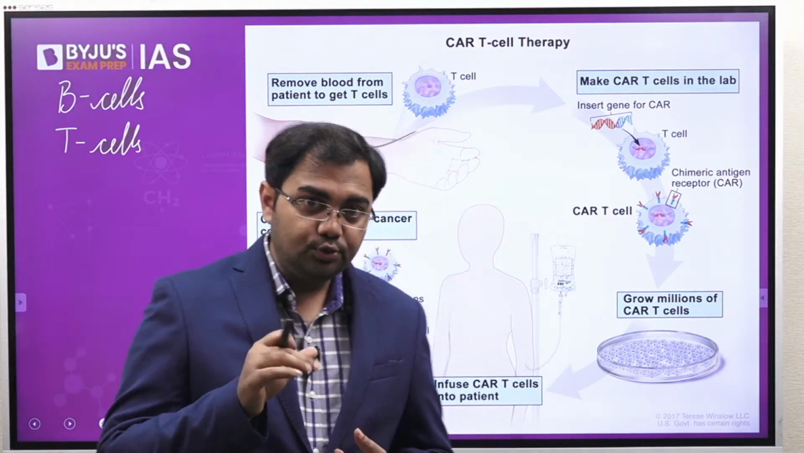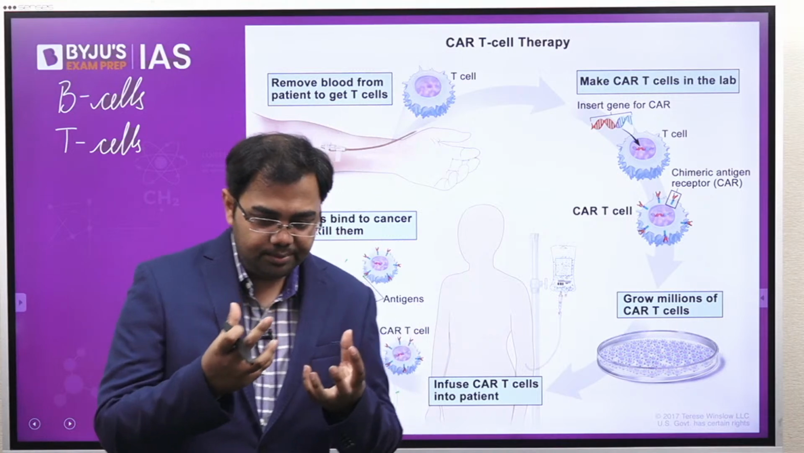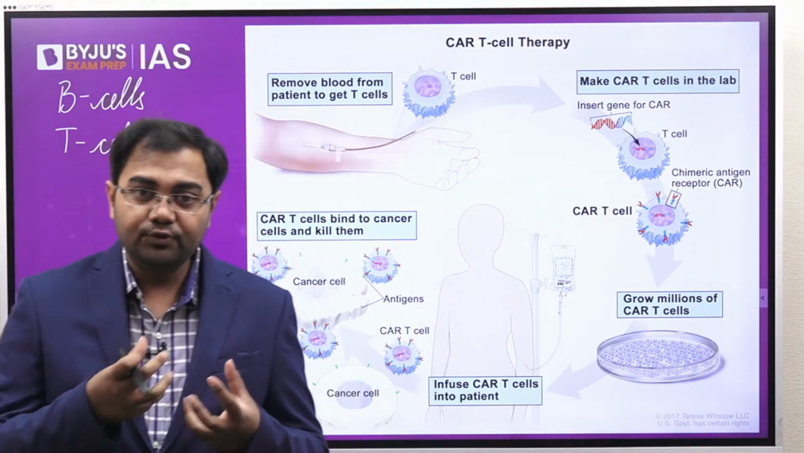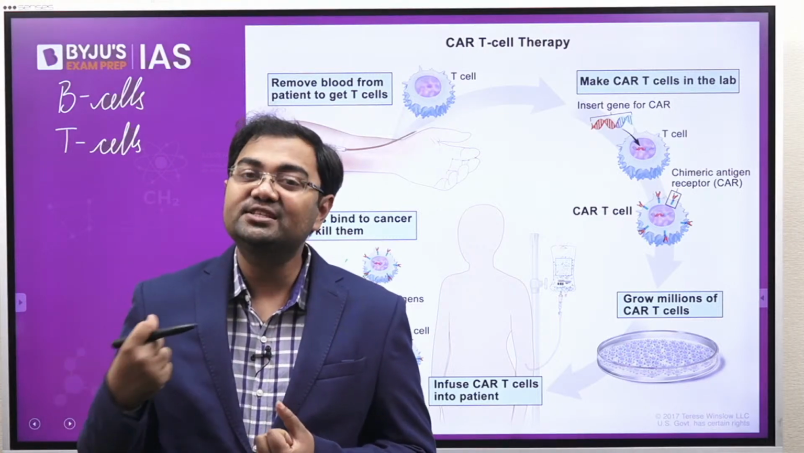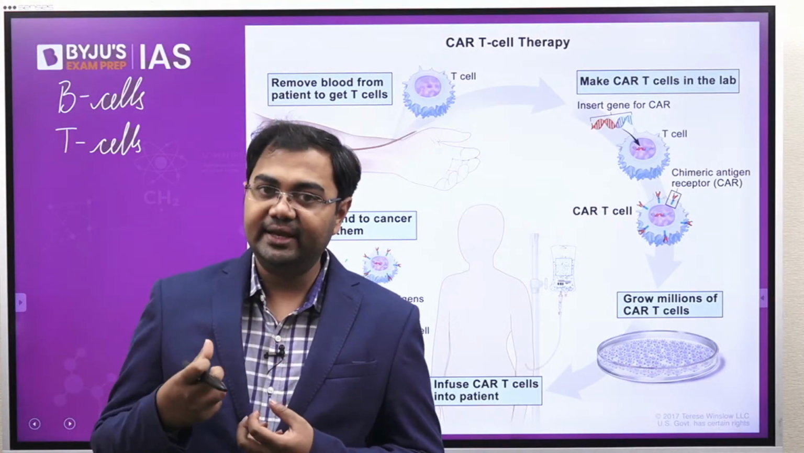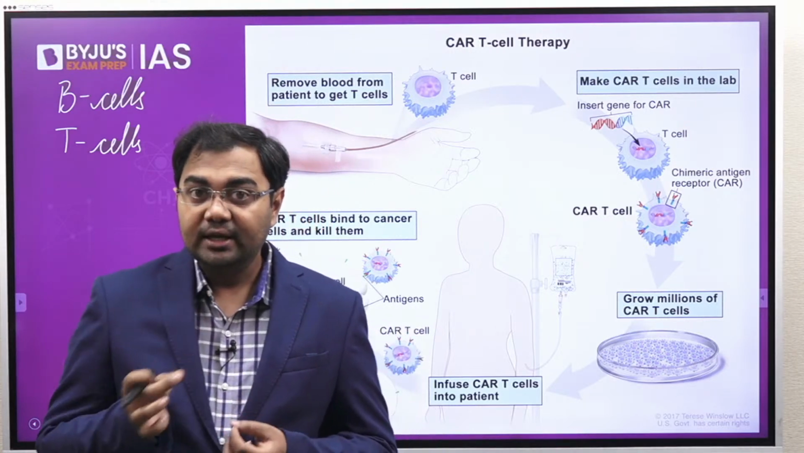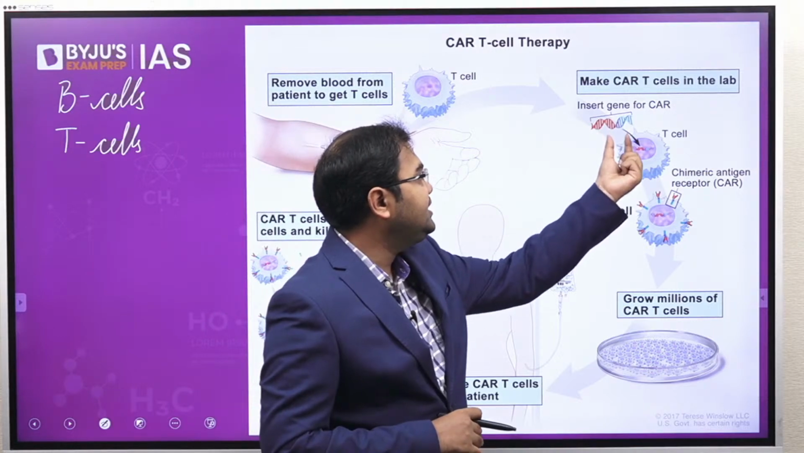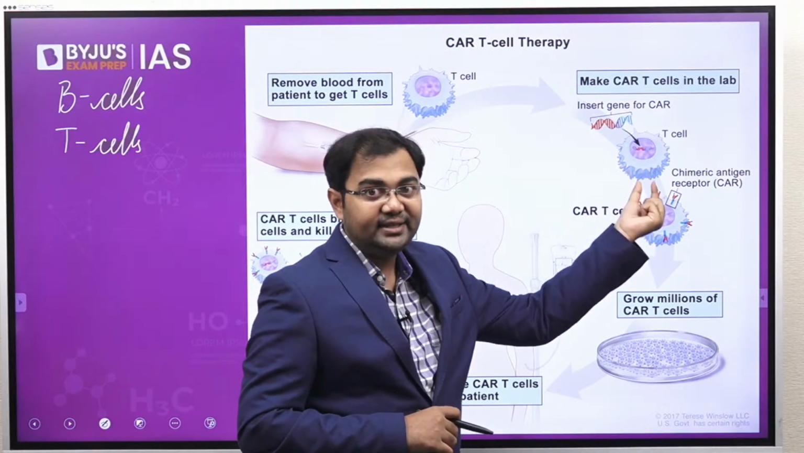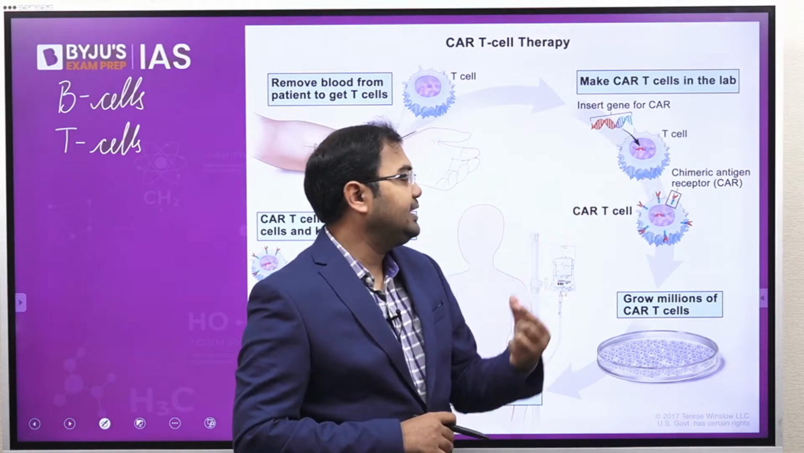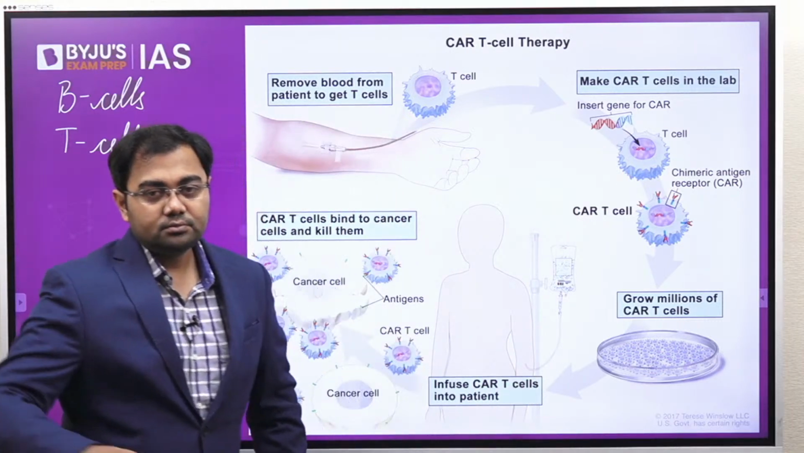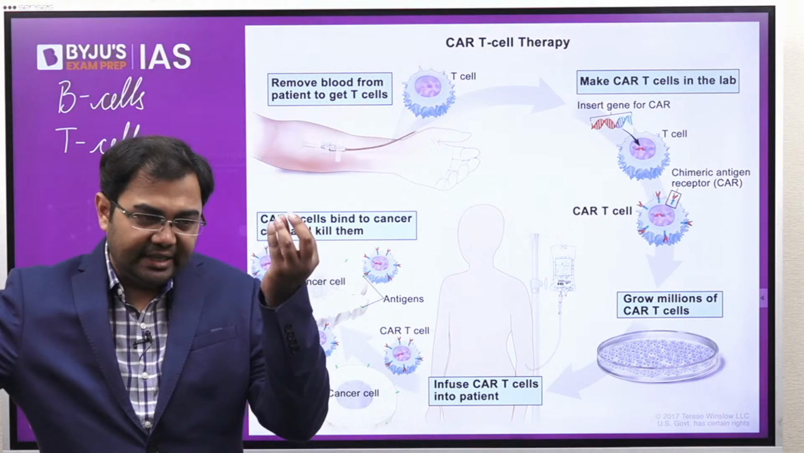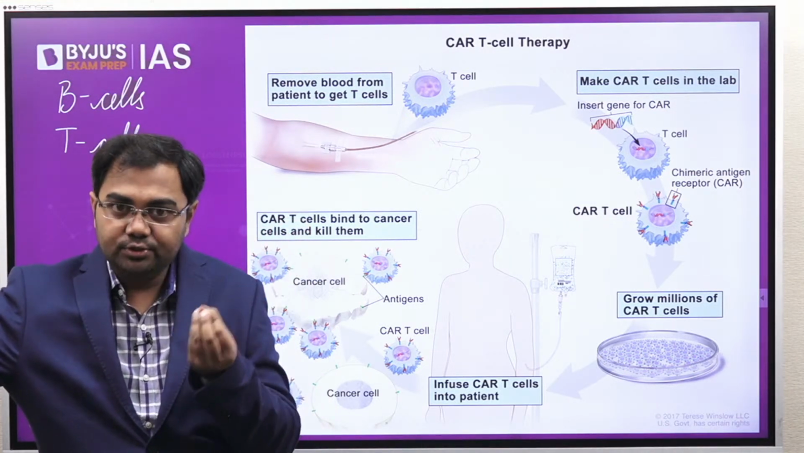So that's why what we do here is that first of all, some blood will be drawn from the patient's body, and then T cells will be taken out of the blood that has been drawn. Now the next thing that is done is that a gene will be inserted inside the T cell, and this basically will become the chimeric antigen receptor or CAR. This gene will be added to the T cell.